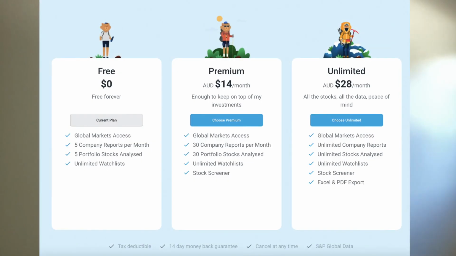Like you may have 4 or 5 stocks in your portfolio and you're pretty happy with that and you just want to sit back and not do anything with them. You don't want to look for any more investing ideas. Also, this plan is suitable for those who want to get a taste test of the Simply Wall Street platform before jumping into a full paid plan like the premium plan or the unlimited plan, which we'll get into in just a second. And last thing to note is that this free plan is free and it always will be.